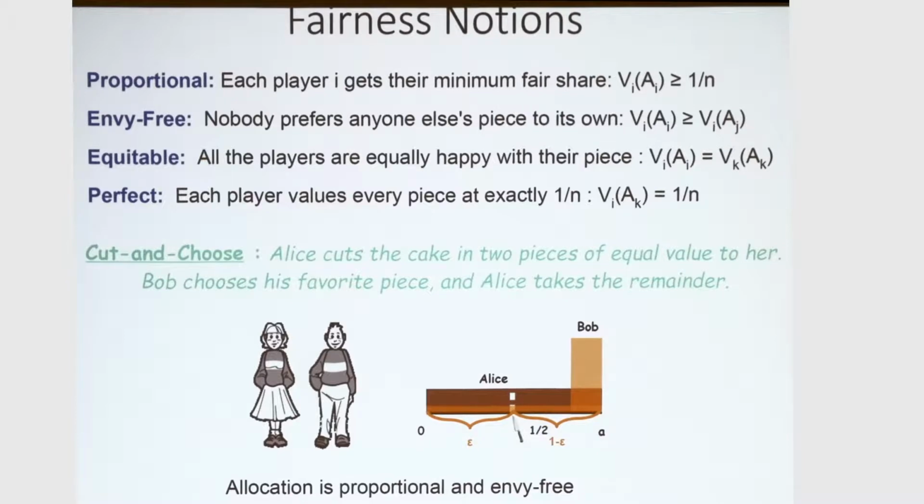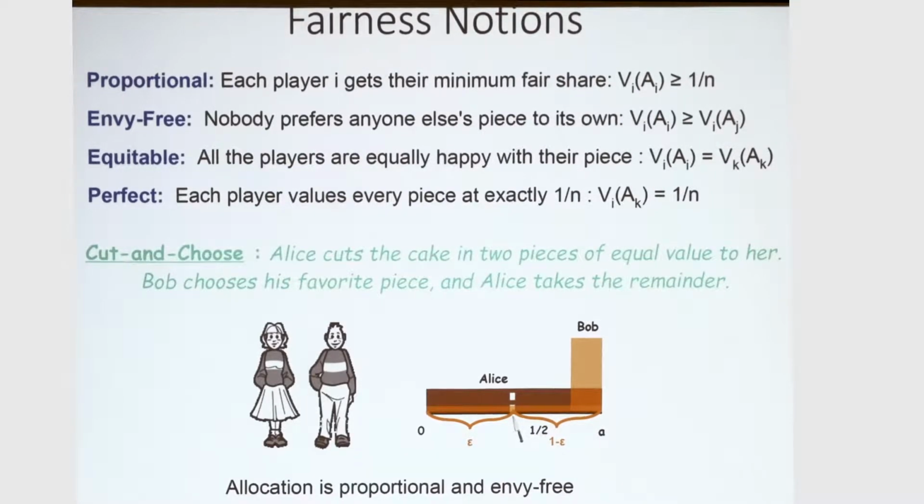There is also equitability, which says that the players are equally happy with their piece. So you could think of this as being relevant in situations of conflict where you don't want the other player to be happier than you are with your own piece. And perfect, which basically combines some of these and says that the value of each player for every piece is 1 over n. And a simple example of a protocol is cut and choose, where we have 2 players.